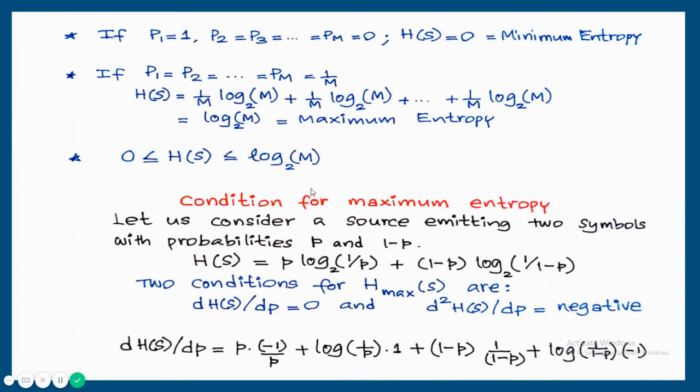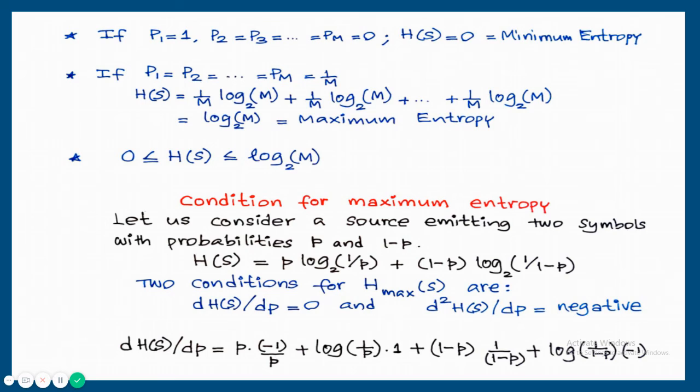Condition for maximum entropy. Let us consider a source emitting two symbols with probabilities P and 1 minus P. The total probability is always 1. So if one symbol probability is P, the other probability will be 1 minus P. And according to the definition, entropy H of S is equal to P into log 1 by P to the base 2 plus 1 minus P into log 1 upon 1 minus P to the base 2.